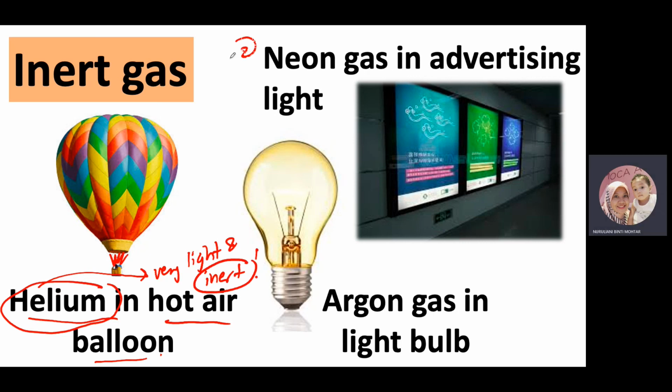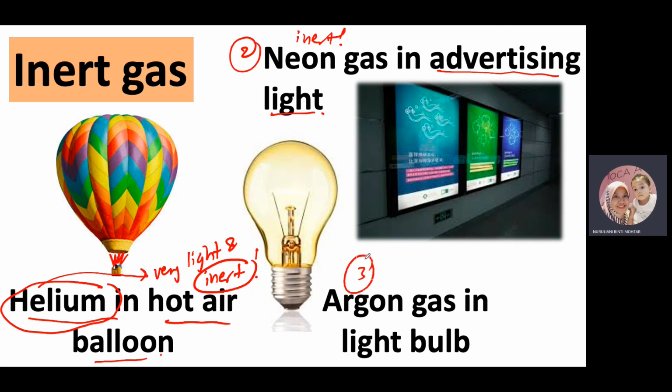Okay, number 2 we have neon gas. So the uses of neon gas is in advertising light. So pernah nampak kan lampu-lampu iklan macam ni? So it contains neon gas. Also for the inertness dia. Kita boleh masukkan gas tu pada advertising lights. Ada yang nampak warna blue, warna purple, warna pink. So itu adalah neon gas inside.